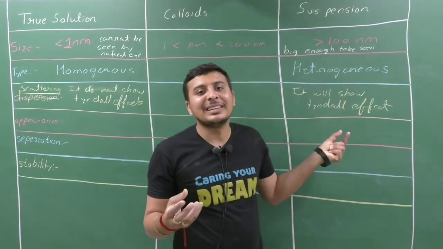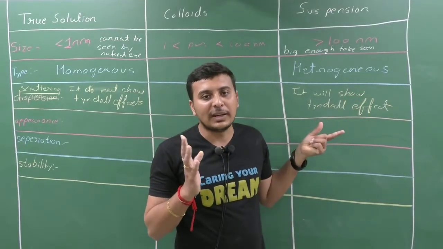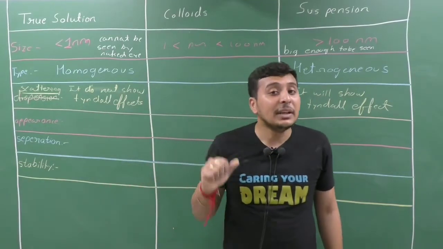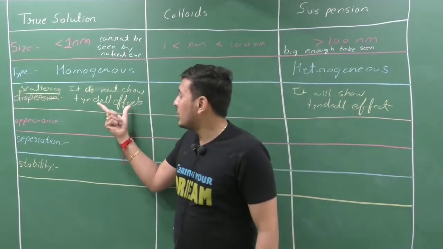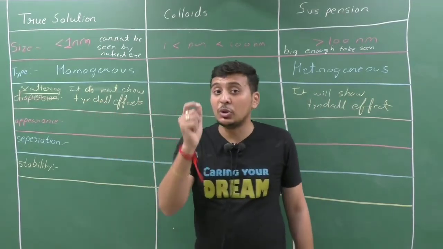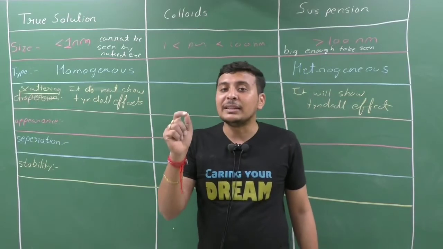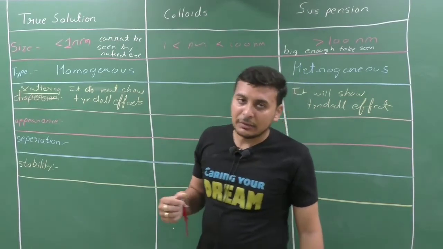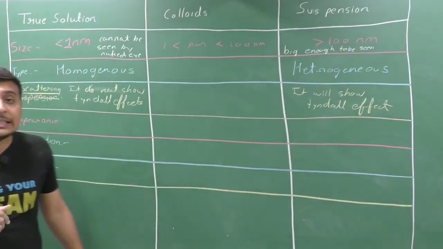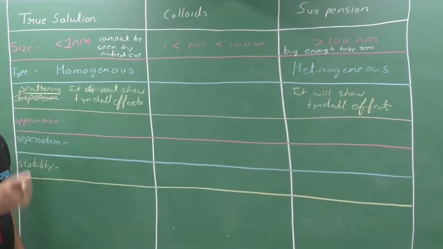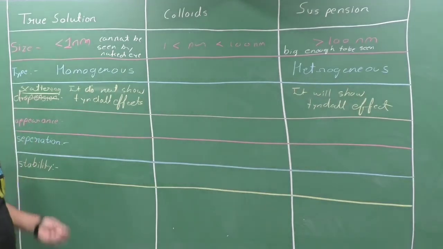Here suspension particles are big enough to scatter a beam of light, so it shows Tyndall effect. Here they do not show Tyndall effect. So it is quite an important question. It will always be asked, what do we mean by Tyndall effect? Then you should know: the scattering of a beam of light by the bigger particles of the solution, due to which the path of light is visible, is known as Tyndall effect.